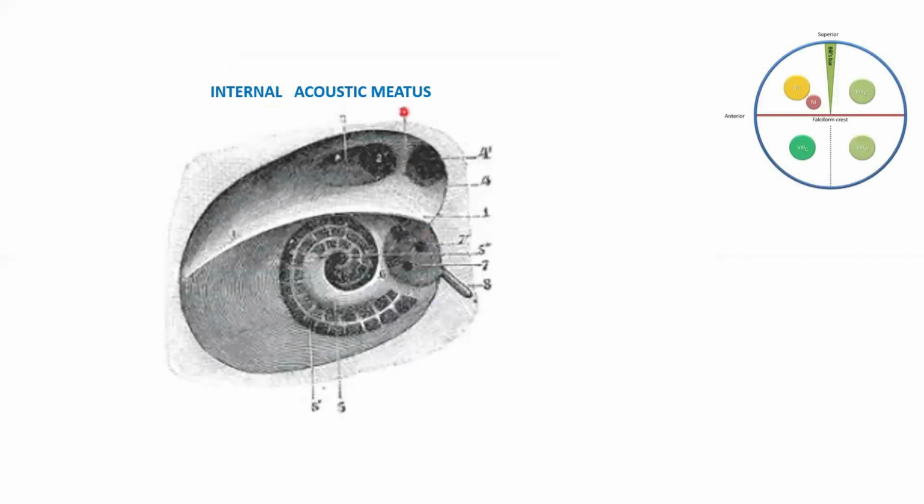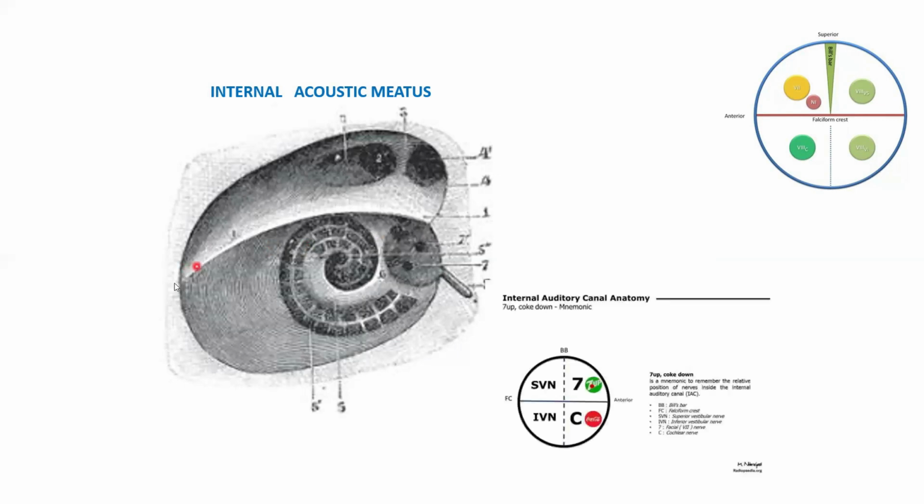Now coming to the meatal segment. What you see here is the internal acoustic meatus. The floor of the internal acoustic meatus is the one that you're seeing in this diagram. It is divided by a transverse ridge, which is called the falciform crest, into an upper segment and lower segment. The upper segment is further divided by another vertical ridge called the Bill's bar into an anterior portion where my pointer is exactly, and a posterior part.